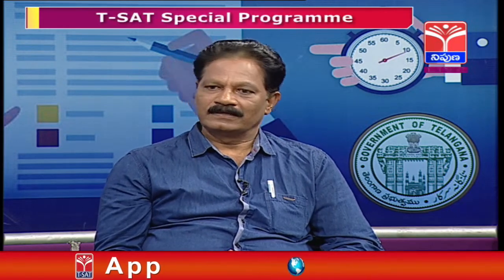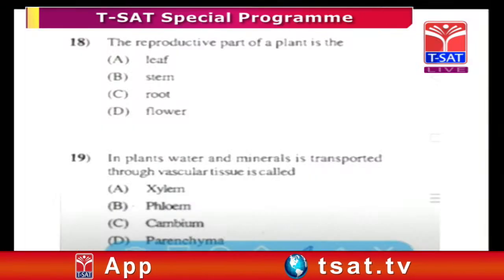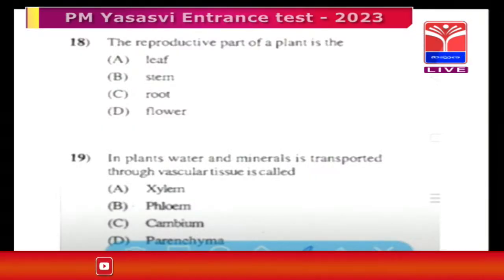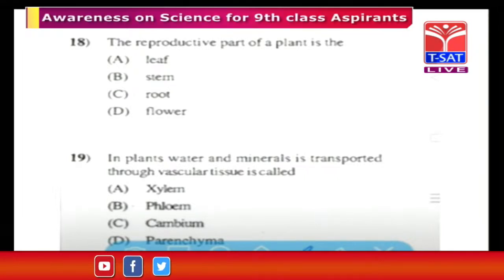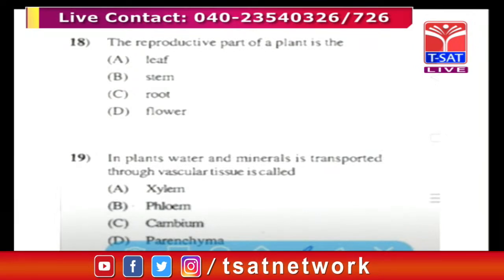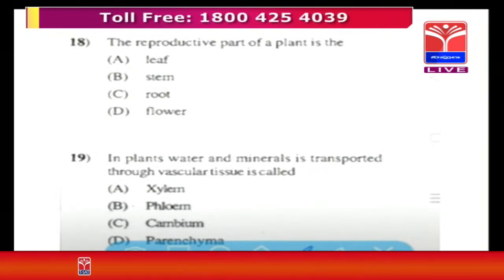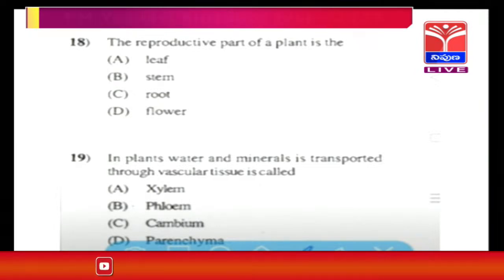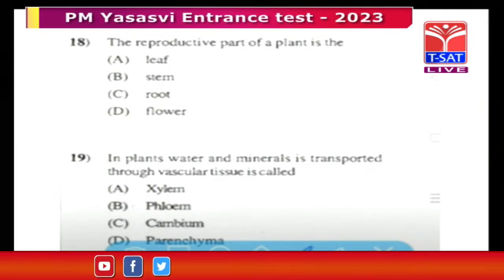Phloem is also a conducting tissue. It is a vascular tissue. It conducts food from the leaves. As we know, food is prepared in the leaves, and that food has to be supplied to the various parts of the plant body with the help of phloem. It is composed of 5 types of cells: sieve cells, sieve tubes, phloem parenchyma, companion cells and phloem fibers.